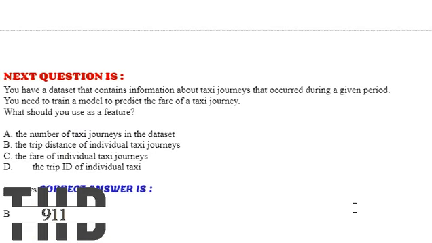And next question is, you have a dataset that contains information about taxi journeys that occurred during a given period. You need to train a model to predict the fare of the taxi journey. What should you use as a feature? Option A, number of taxi journeys in the dataset. Option B, the trip distance of individual taxi journeys. Option C, the fare of individual taxi journeys. Option D, the trip ID of individual taxi journeys. The correct answer is option B.